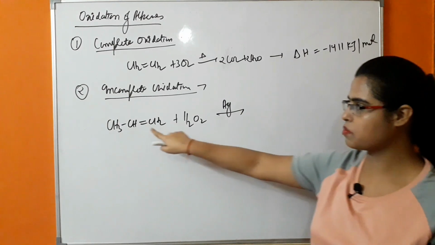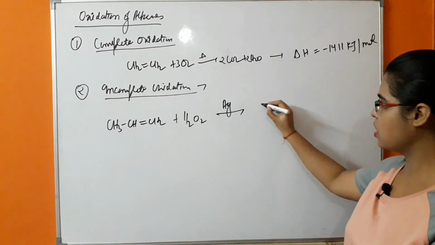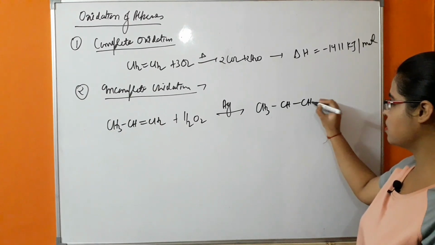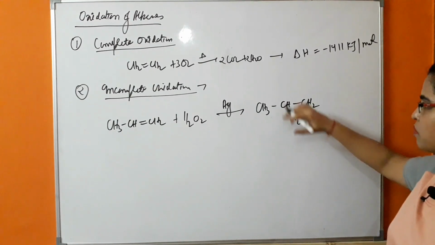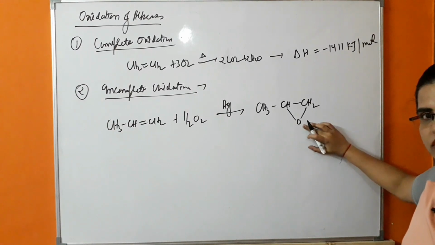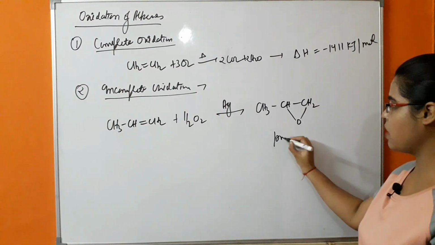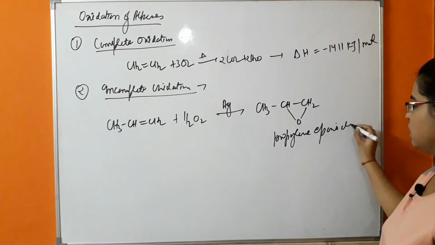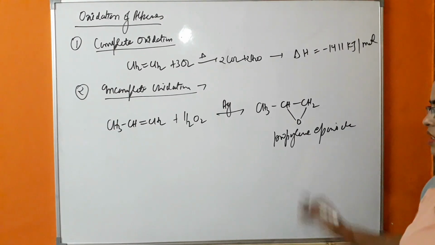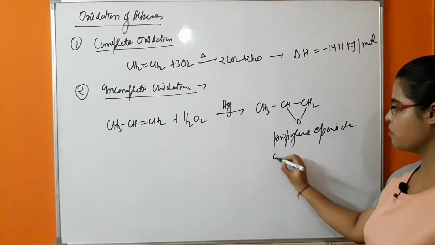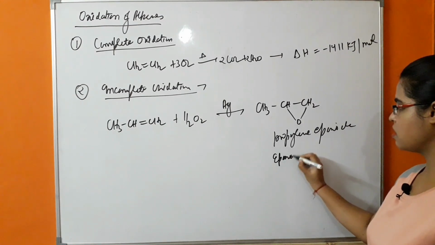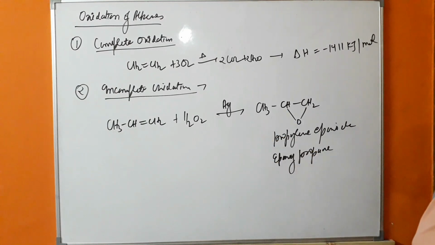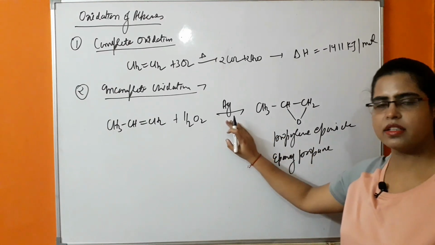What is happening? The pi bond will be broken, so a cyclic product will be formed, in which one part of the cyclic system is oxygen. This is propylene epoxide. This is the common name; the IUPAC name will be epoxypropane. This reaction occurs in the presence of a catalyst, that is silver.